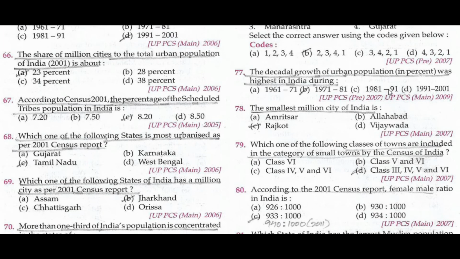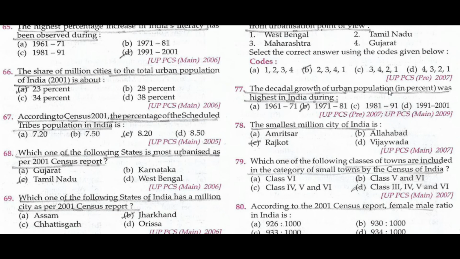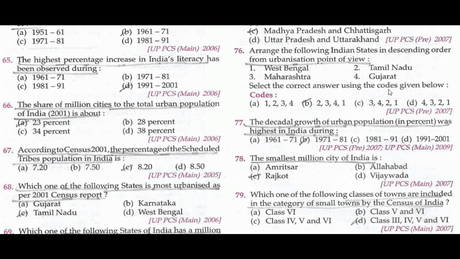Which one of the following classes of towns are included in the category of small towns by the census of India? Class 3, 4, 5 and 6. The smallest major city of India is Rajkot. The decadal growth of urban population in percentage was highest in India during 1971 to 81.